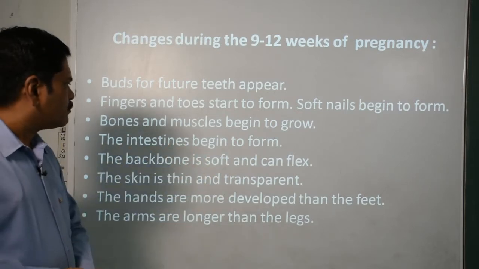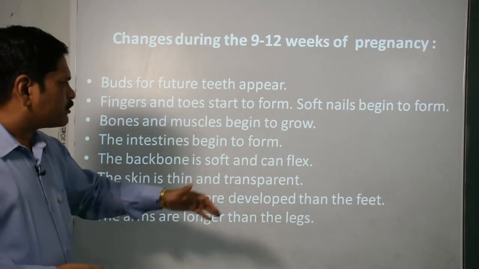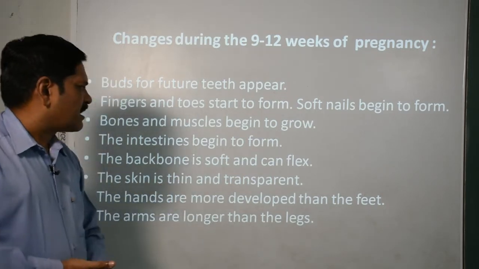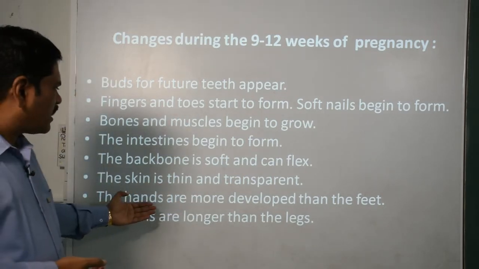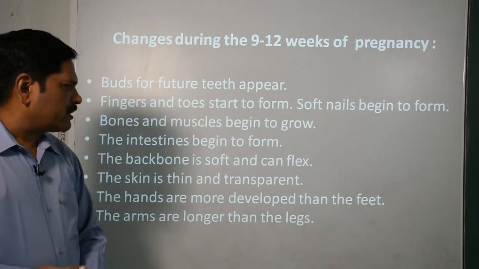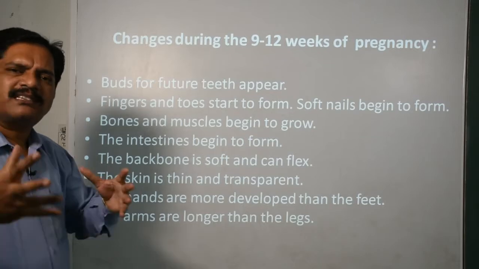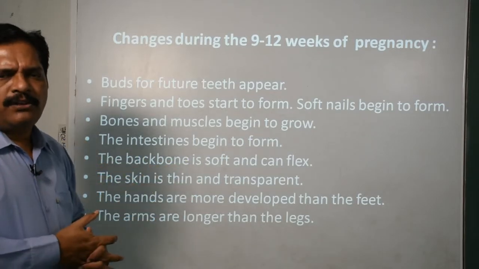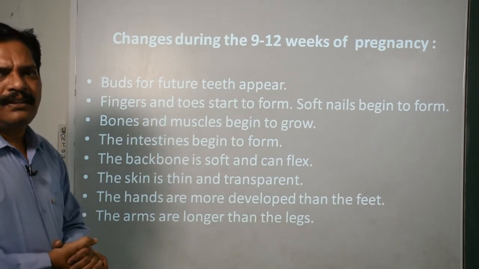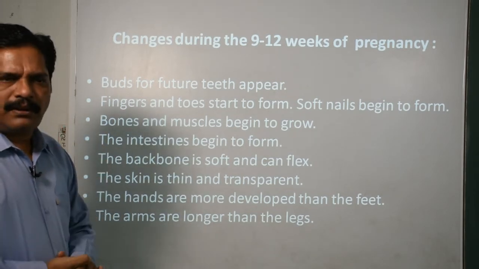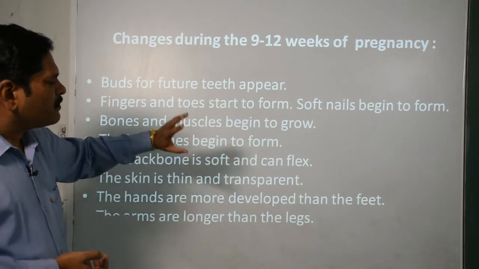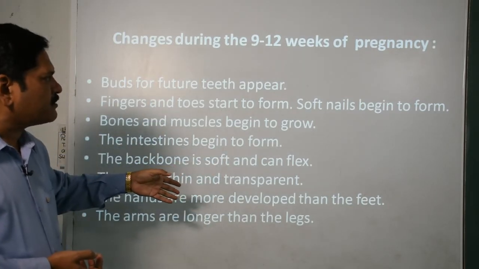The intestines begin to form. The backbone is soft and can flex. Okay, and the skin is thin and transparent in nature. And the hands are more developed than the feet, and the arms are longer than the legs. That means this is the first beginning where you can see that the length of the hands is quite longer than the legs. Okay, and now the body is covered with transparent skin. The internal organs can be seen through this.